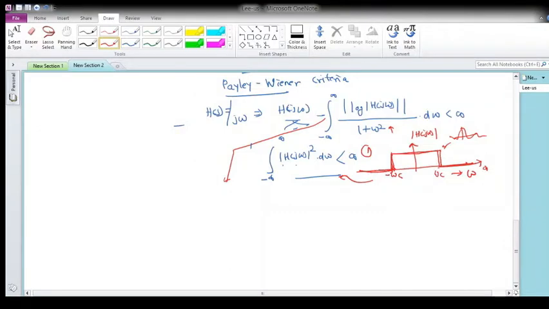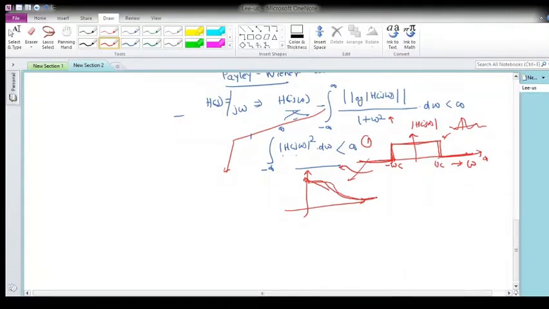This is one condition. But if I take the RC network, it will be something like this, and it goes to infinity as omega tends to infinity. In this case it is not 0 over a band of frequencies, and that is why it can be realizable. The ideal filter is not realizable as its impulse response is also infinite.